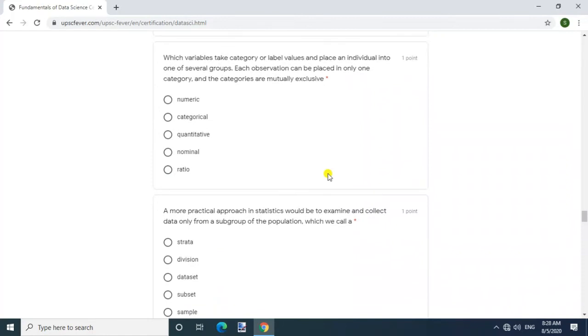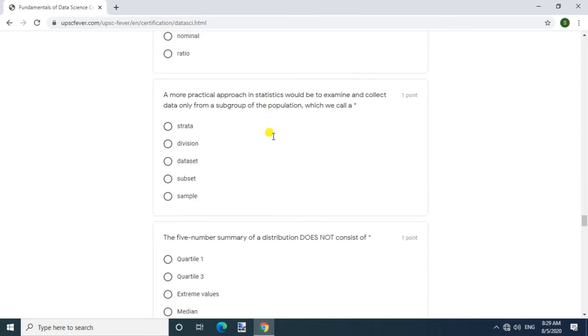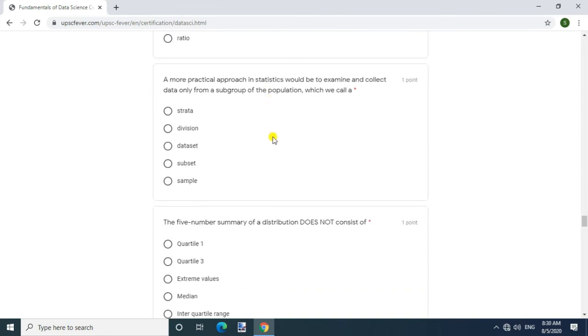Question: which variables take category or label values and place an individual into one of several groups? Each observation can be placed in only one category, and the categories are mutually exclusive. Answer: categorical. Question: a more practical approach in statistics would be to examine and collect data only from a subgroup of the population, which we call a sample.